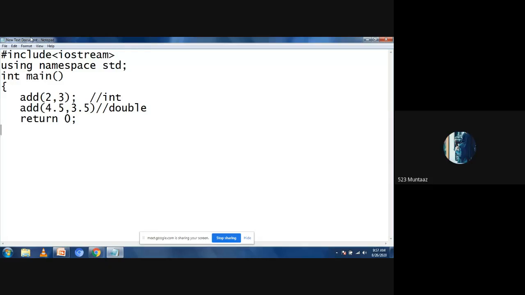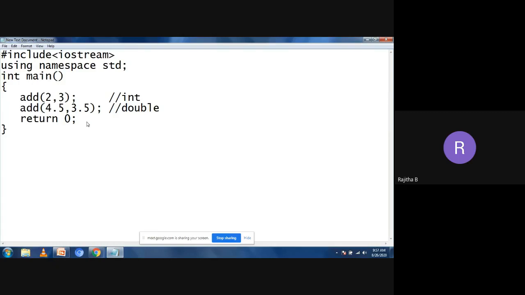Ma'am, you forgot the semicolon. Yeah, okay, thank you. That is the observation. Yes, good. While writing the program, you need to observe each and everything, whether I'm writing the correct statement or not. Yes, good.